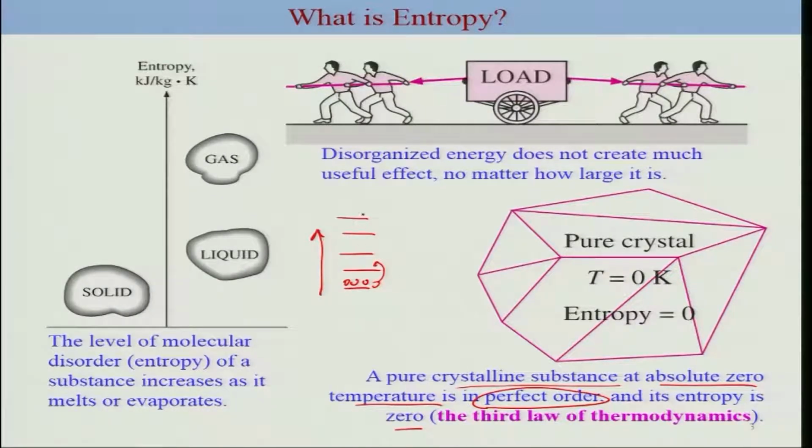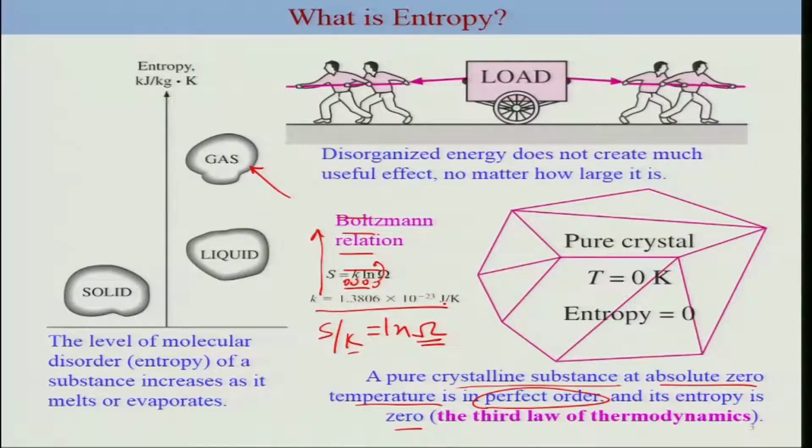Thus, the possibilities of different energy levels increase at higher temperature, which would be the case for a gas, and this means you can have more possible configurations. This is related to the Boltzmann relation, S equals k ln Omega, where Omega is the number of possible configurations, S is entropy, and k is Boltzmann's constant, whose value is given here.